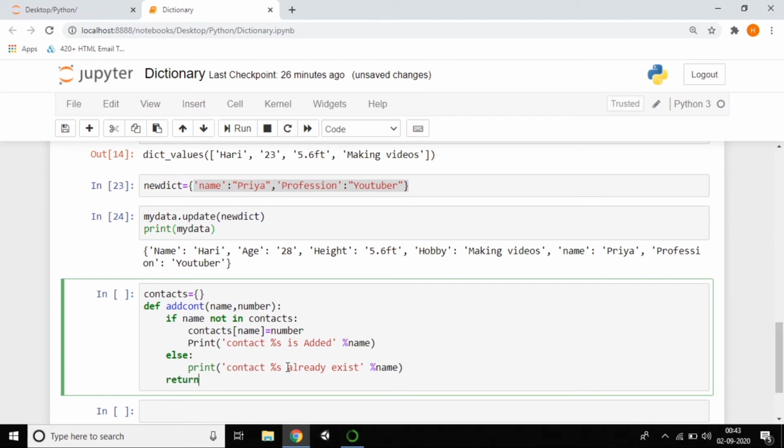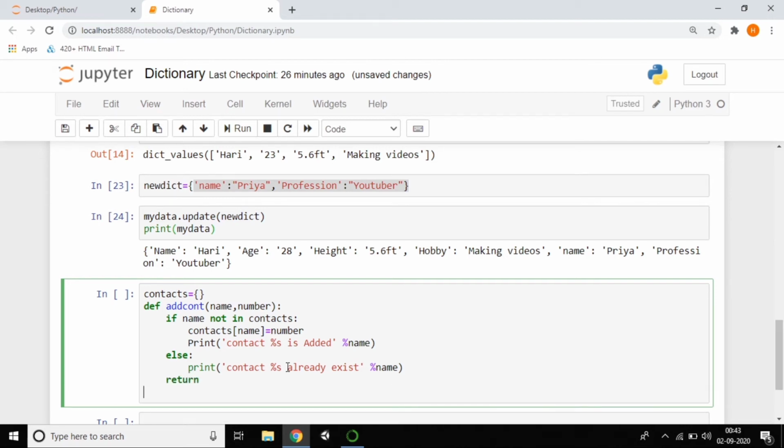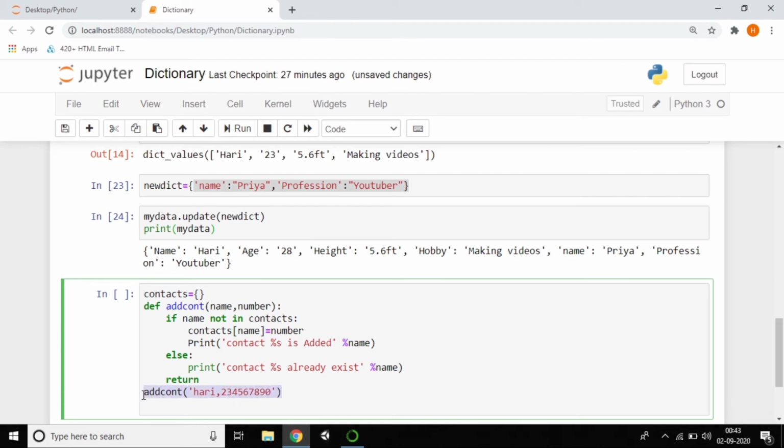Just make it return. So now I want to add the contacts. You can see that I'm adding the contact Hari, and I'm passing the number. Any number will do. The function name is add_contact.